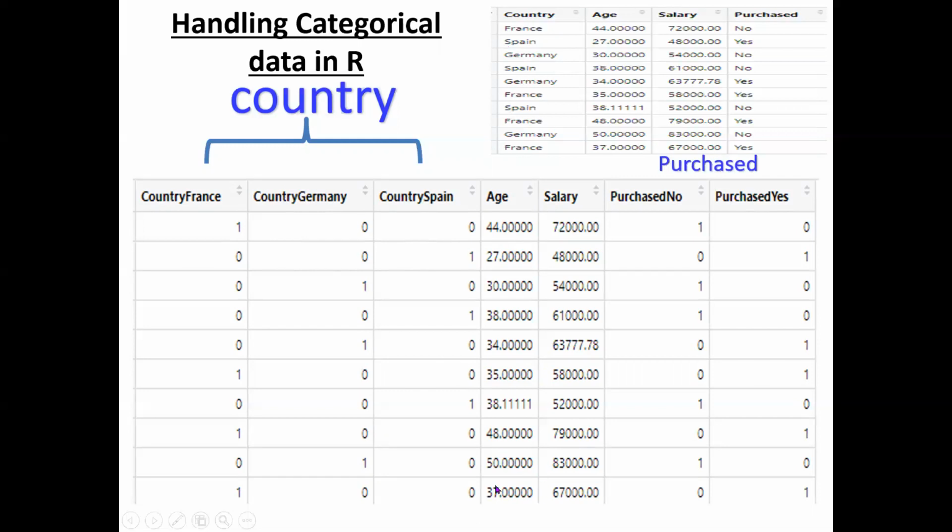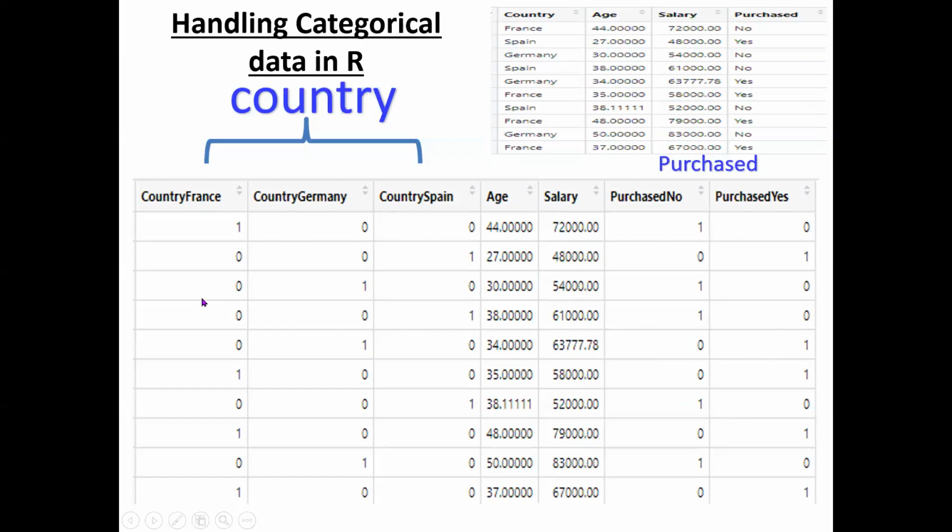For example, if you consider the last row, once again for France it is true. That means the last one is the France one. Like this, if you consider yes and no, see here first one is no. So for no it is 1. Similarly second one is yes. For second one it is 1, yes. So that means here the 1 indicates exist and 0 indicates not exist. You may think like that. So here 1 indicates yes, S exists in this particular row. So if S is there, automatically no is not. Okay, so that is the one hot encoding.